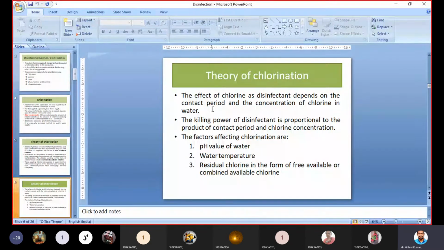The factors affecting chlorination are the pH of the water, water temperature, and residual chlorine in the form of free available or combined available chlorine. These three things will affect chlorination, meaning how much chlorine is to be added. That depends upon the pH of the water, the temperature of the water, and the residual chlorine, meaning how much free available chlorine and how much combined available chlorine is there in water. The combination of these two, free available chlorine and combined available chlorine, is together called the residual chlorine. We can also measure residual chlorine.